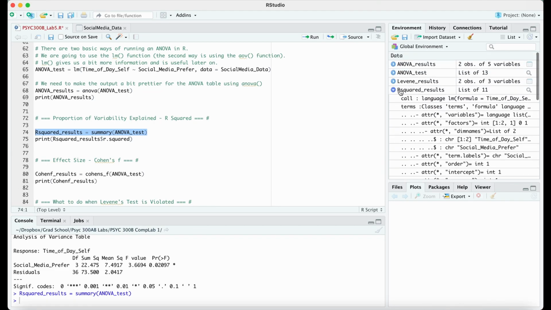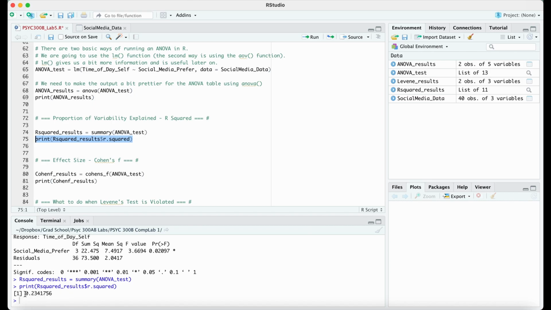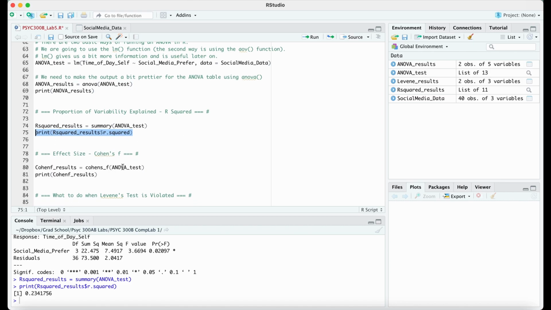So we're going to specifically, just like we did with the columns, choose that R² column. If I say R² results, $R² here, it's going to give us our R². And then I might as well just print it out like we've been doing. And there is our R² of 0.23417 and so forth.